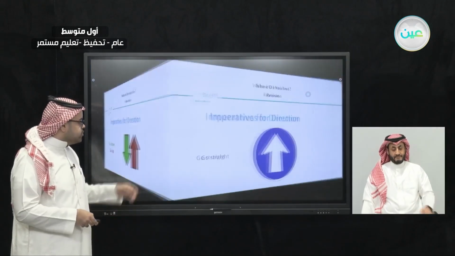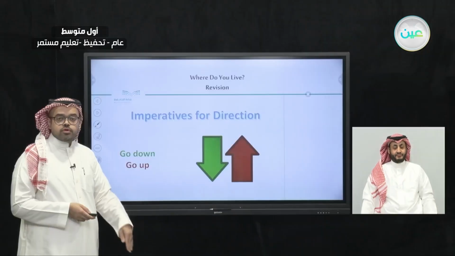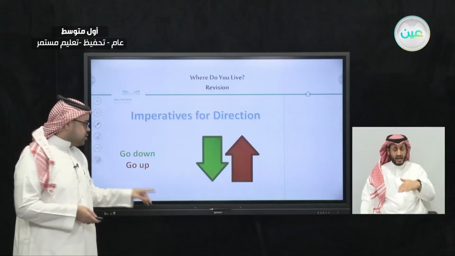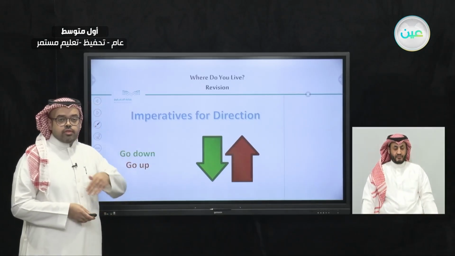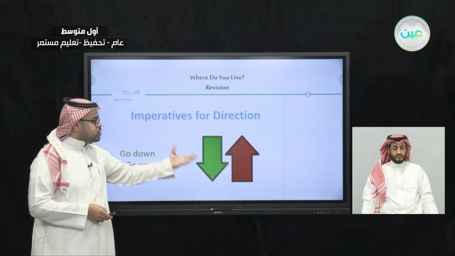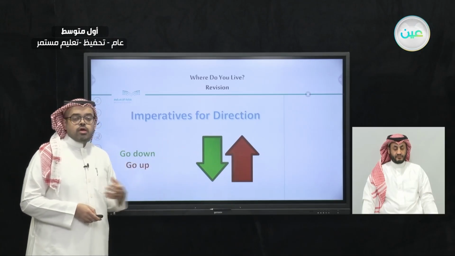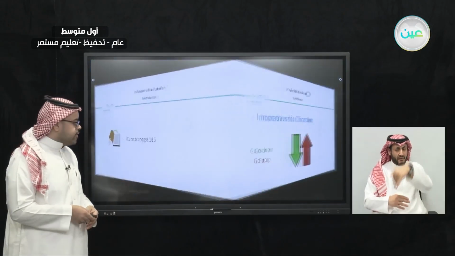And here we have, for example, in buildings, if you want to use the elevator, we would see those signs. For example, the first one, the green, means go down, to go down to the first floor, the second floor, or maybe the basement. And the red one means go up, to go up, for example, to the 5th floor or the 6th floor, okay? These are imperatives for directions. These signs tell us how to use a place or how to go to a place.